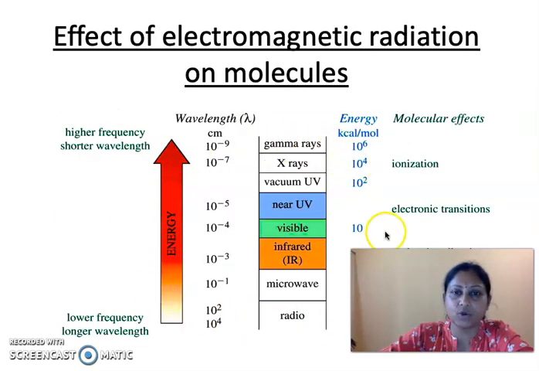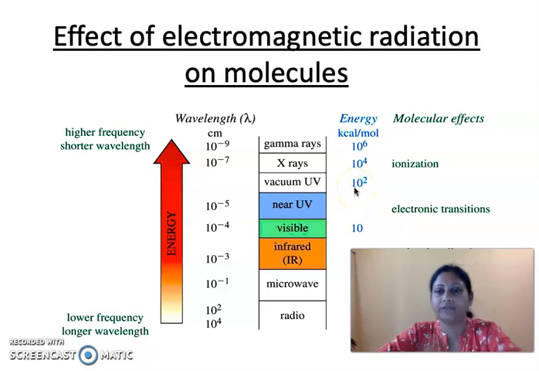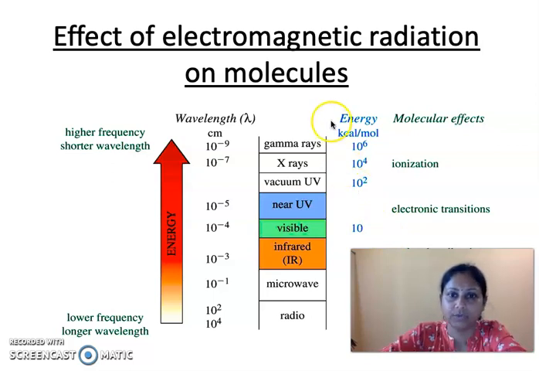Let us see a summary of the effect of the electromagnetic radiation on molecules. If gamma rays or X-rays penetrate a substance or matter, it results in the ionization of that matter, so they are of very high energy. Next, the UV-Vis rays, when they penetrate matter, result in electronic transition. IR radiations cause molecular vibrations. The microwave causes rotational motion, and the radio waves cause nuclear spin transition.